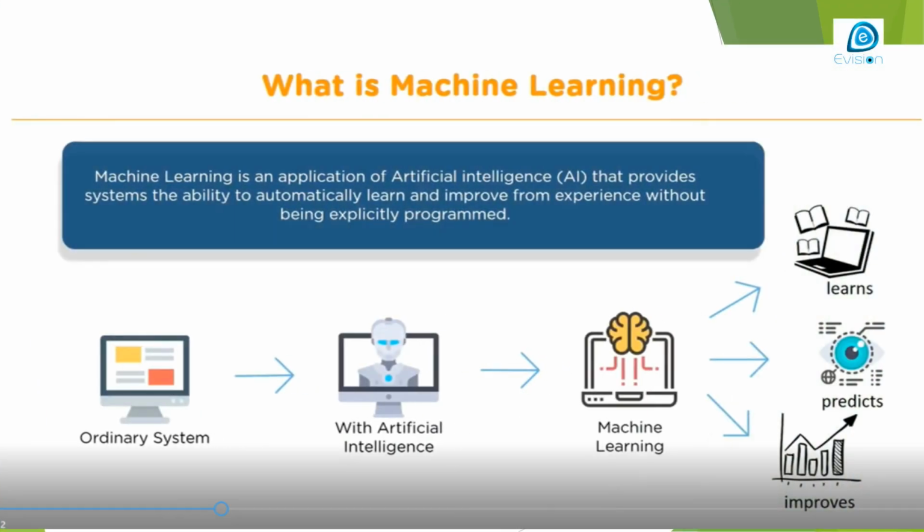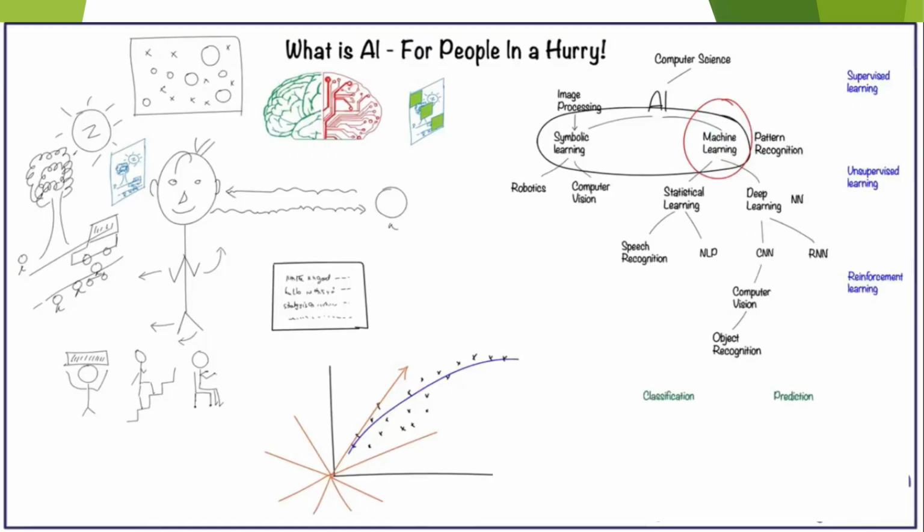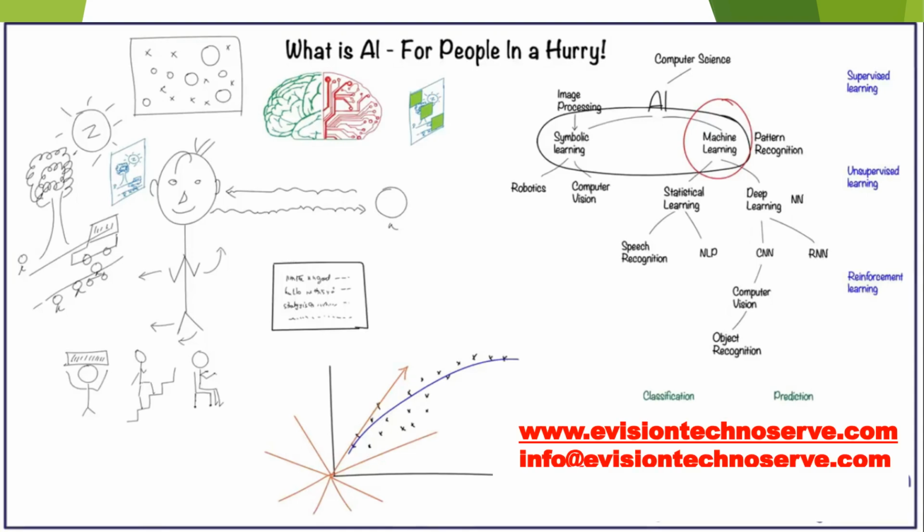What is machine learning? It's an application of AI that allows systems to automatically learn and improve from experience without being explicitly programmed. It converts an ordinary system into one that learns, predicts, and improves. This diagram provides a quick overview of what AI is and its various subfields, including machine learning, deep learning, computer vision, and natural language processing. Machine learning techniques include supervised, unsupervised, and reinforcement learning.